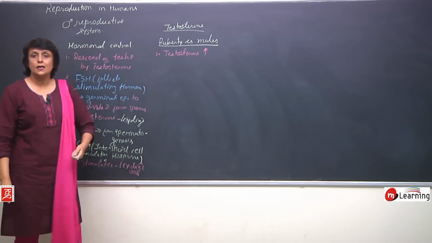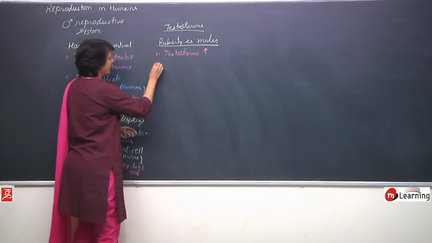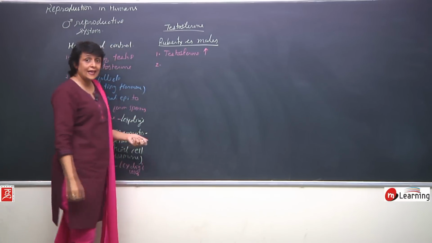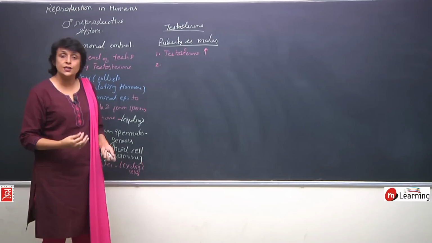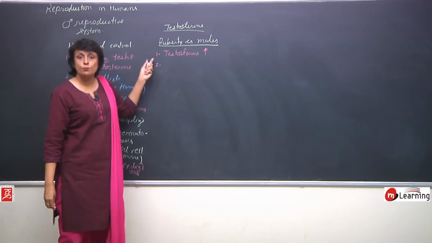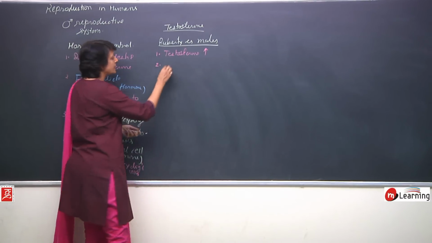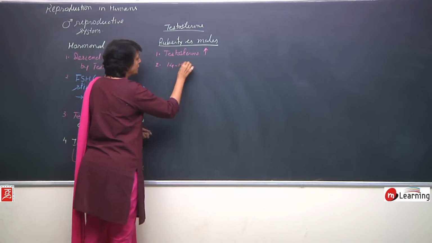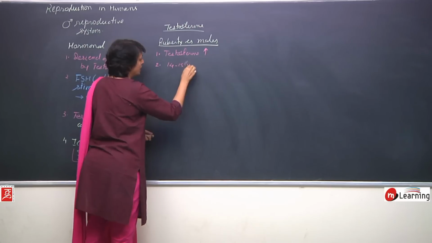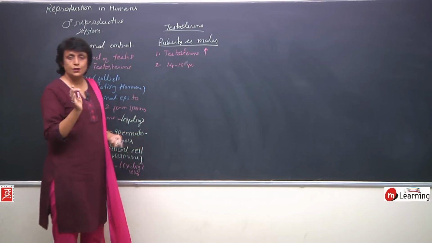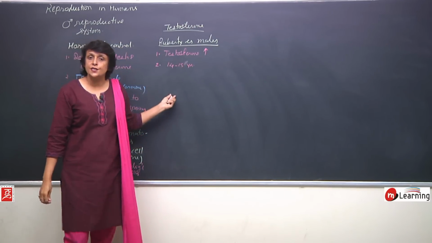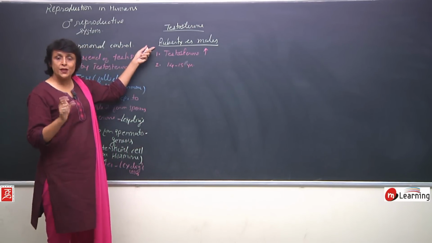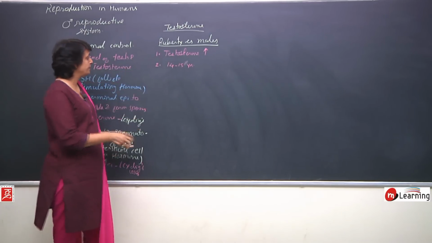Testosterone level starts to rise. The age when this change takes place, which we call puberty, in males is normally around 14 to 15 years. So, when a boy is around this age, these changes start, and this period is known as puberty.